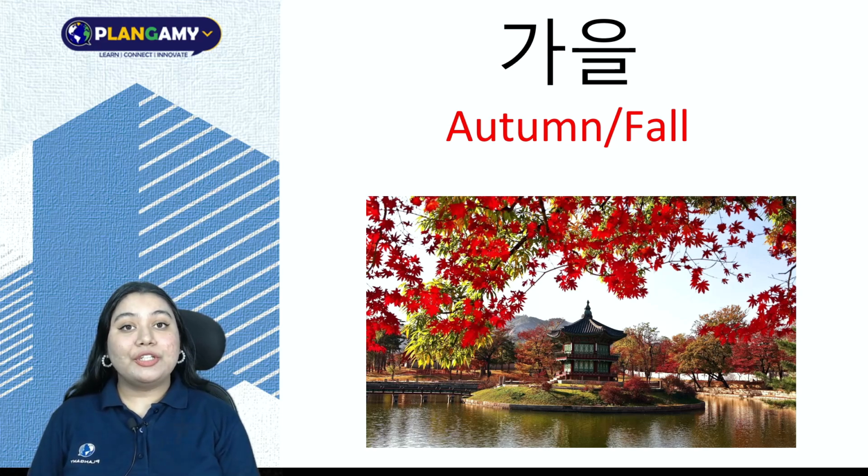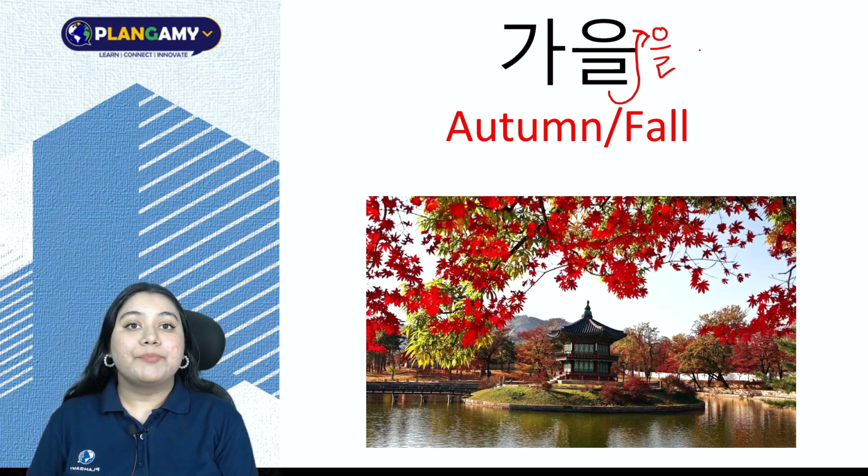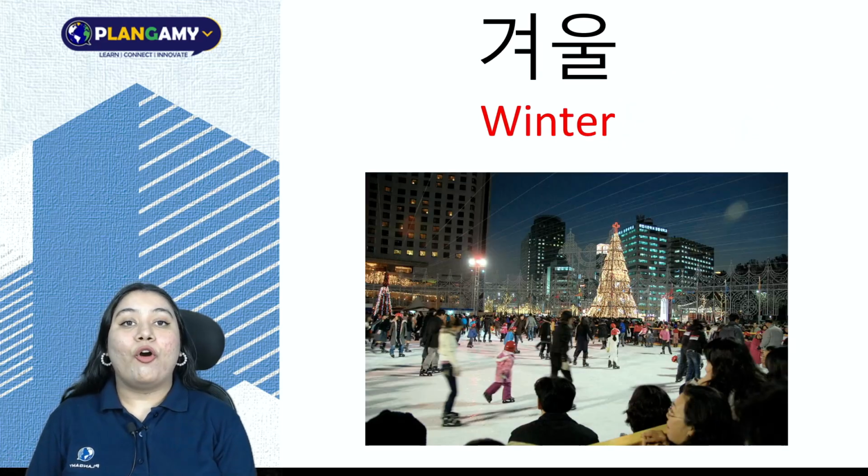One thing you need to be careful of is if I am adding the object marker after 가을, then I am going to apply the 받침 shift rule. So this becomes 가을을. The spelling remains the same, and the pronunciation would sound like 가을을. This is only the pronunciation.